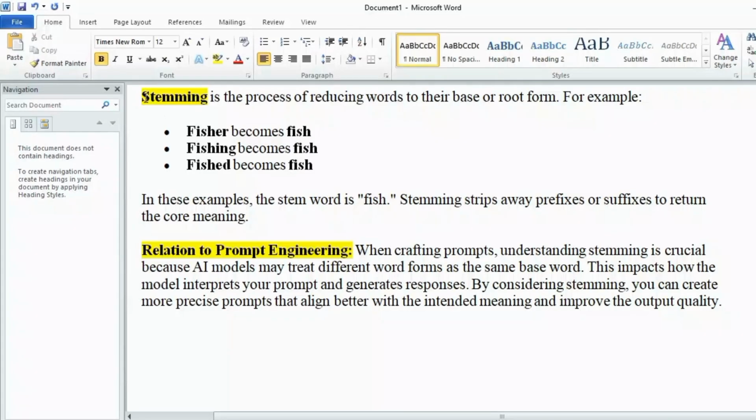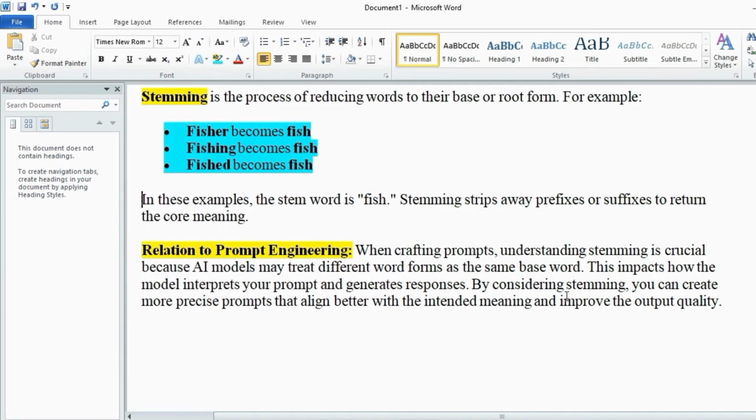Okay, moving towards our next term, that is stemming. Stemming is an NLP technique that reduces words to their base or root form. The goal is to simplify words with similar meanings by cutting off prefixes or suffixes, making it easier for the AI to recognize related terms. For example, the words fishing, fished, fisher, and its stemming word is fish. Here, fishing, fished, and fisher are all reduced to the stem fish.